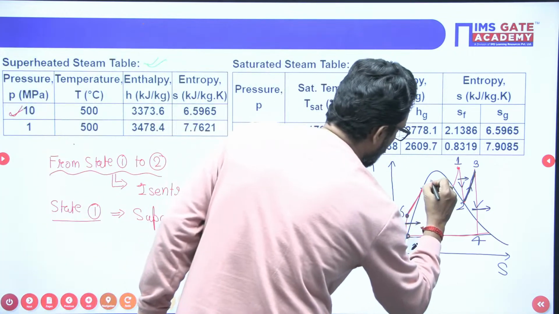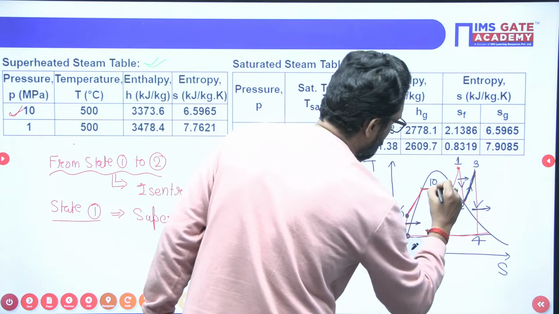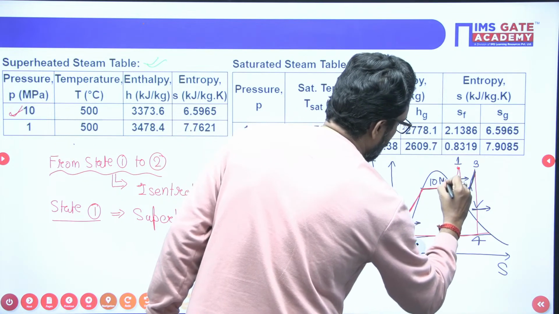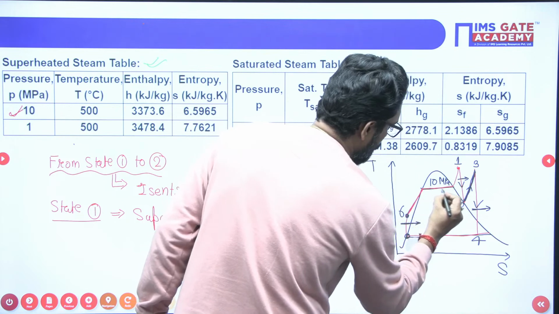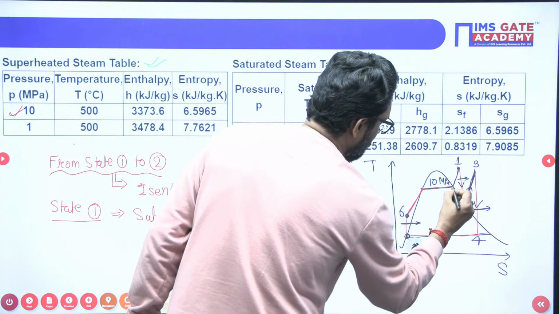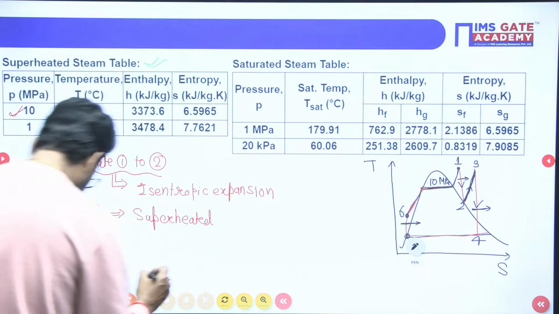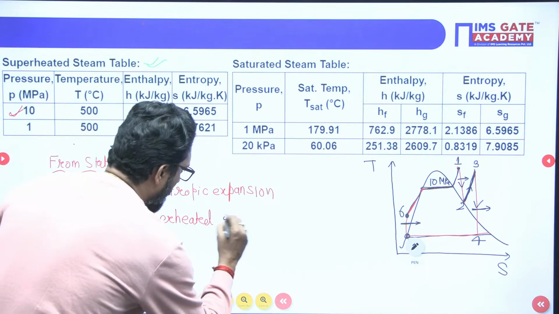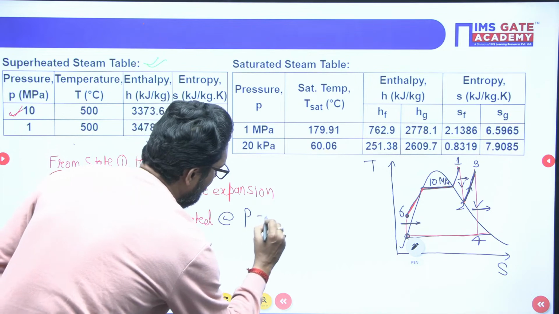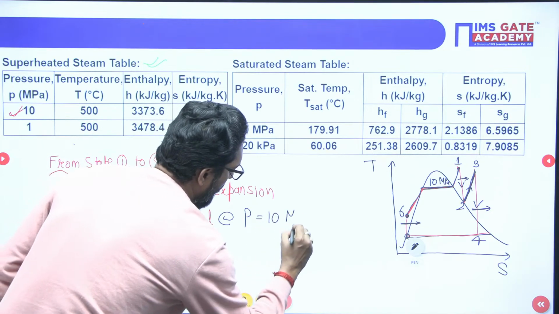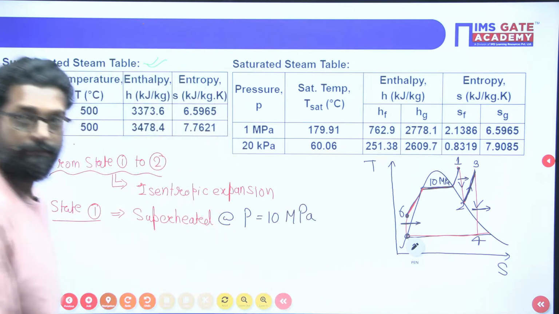So this is your 10 megapascal. This point 1 is on the same pressure line as the boiler, 6 to 1 is the same pressure line. So it is superheated at 10 megapascal, higher pressure. Correct?